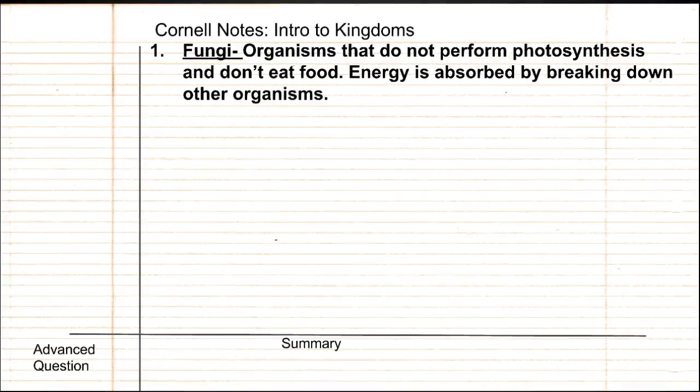Fungi is a kingdom of organisms that do not perform photosynthesis, and they also don't eat food. They get their energy by absorbing dead or decaying organisms, breaking them down and getting their energy from them. Some people confuse fungi with plants because they look similar, but they're not really plants because they can't photosynthesize. That's why they're usually not green.